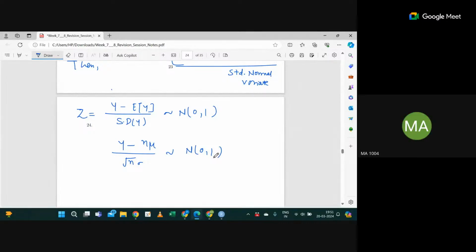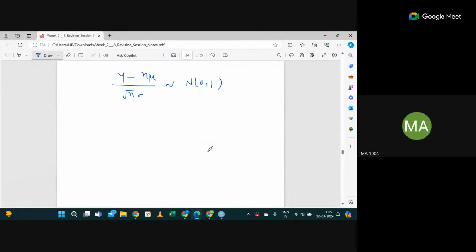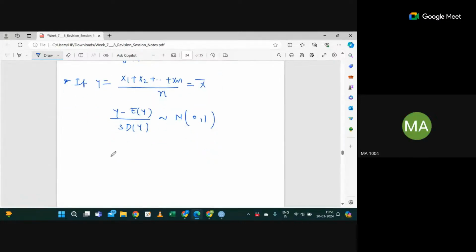Correct. Now let me change Y a little bit. Suppose Y is (X1 + X2 + ... + Xn) divided by n, that means X bar, the simple mean. Then tell me what will be the case? (Y minus the expectation of Y) divided by the standard deviation of Y will follow normal(0, 1), right? So what is the expectation of Y? Mu. What is the standard deviation of Y?